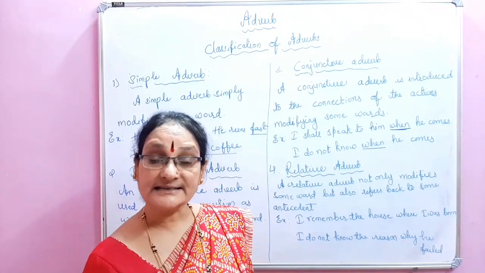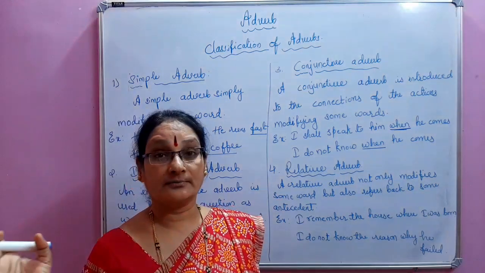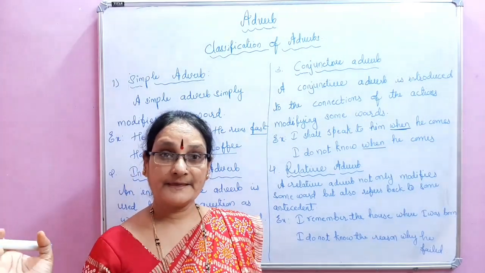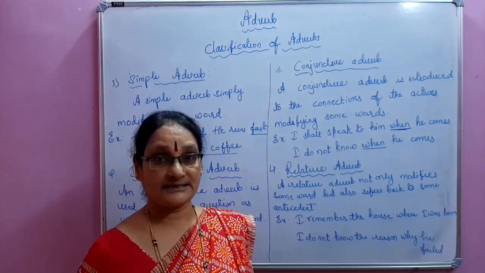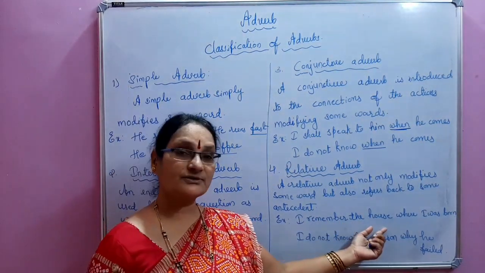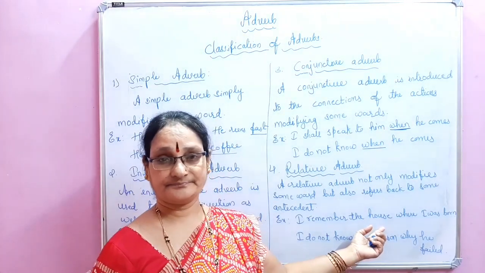Here the antecedent is where I was born. It is a past incident. The first sentence refers to one past incident. I remember the house where I was born.